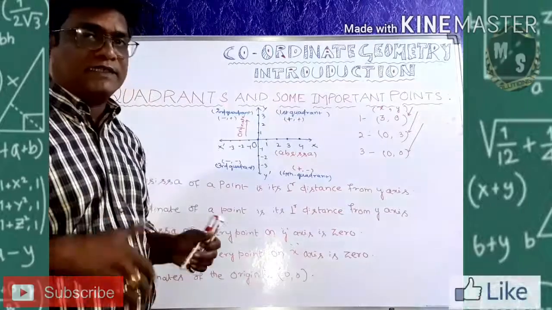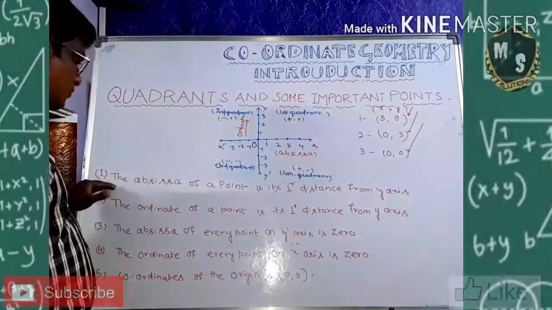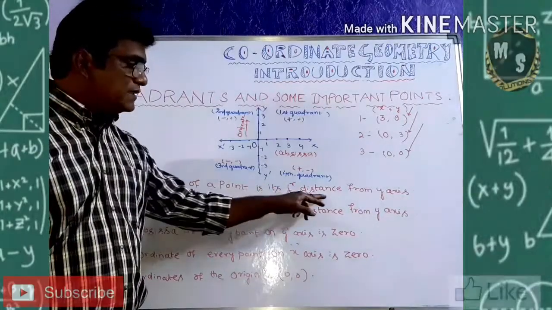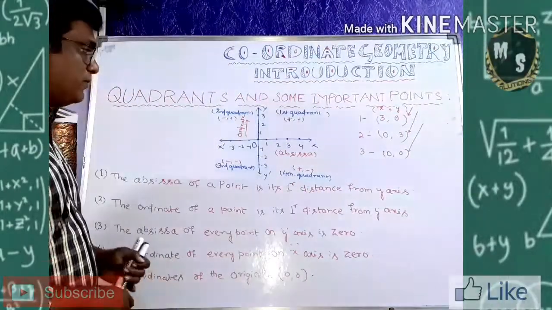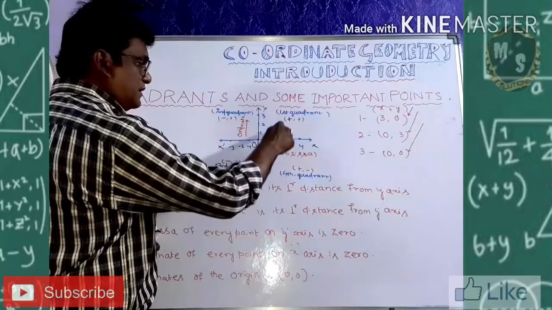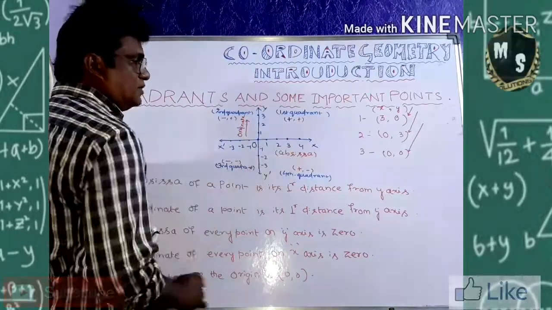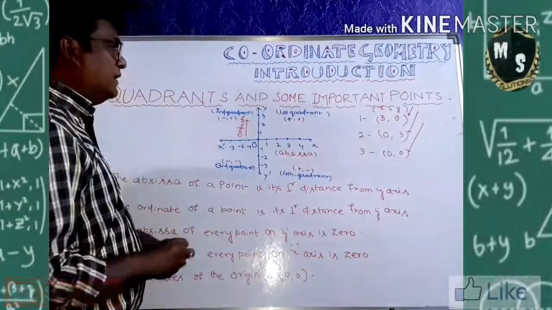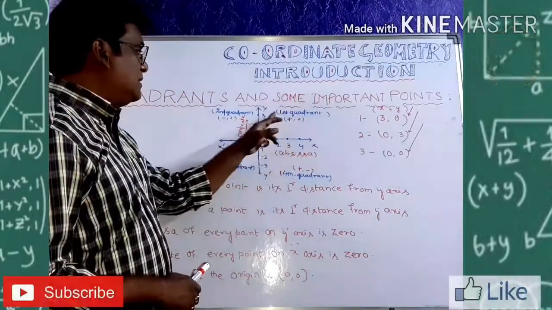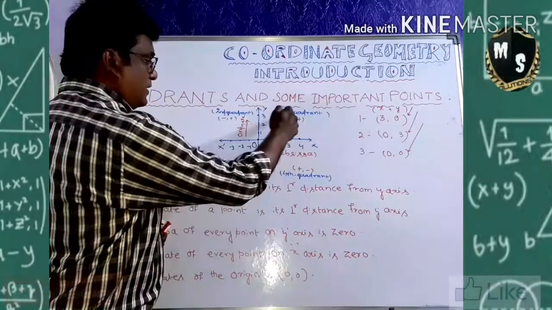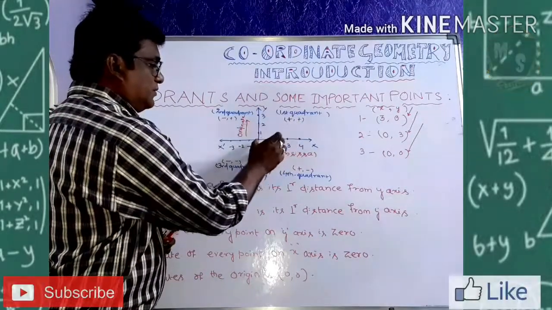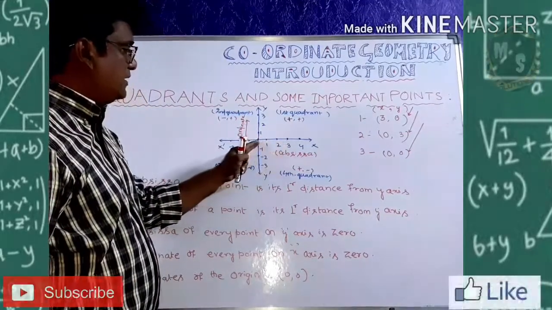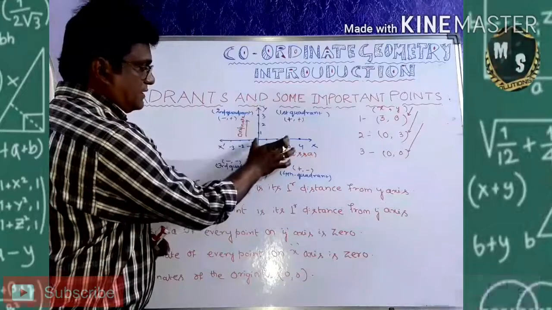What are the important points? Let's see. I wrote it here. The abscissa of a point is its perpendicular distance from the y-axis. This is called the abscissa. Suppose I am taking 3, 0. I am writing here 3, 0. So 3 is the perpendicular distance. If I draw a perpendicular here, this 3 is the perpendicular distance to the y-axis.